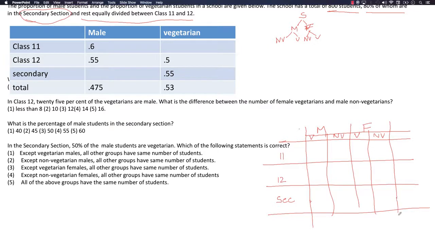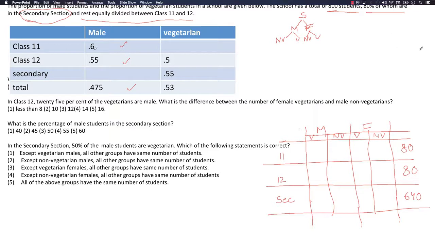Okay, so 80% of whom are in secondary education. So 80% of 800, the total number of students, is 640, and the rest are equally divided. So what is the rest? 160, equally divided, 80, 80. Now we'll use these numbers to fill in this table.